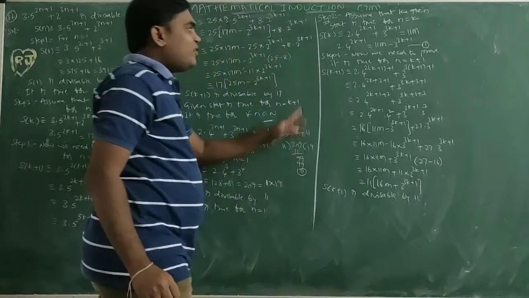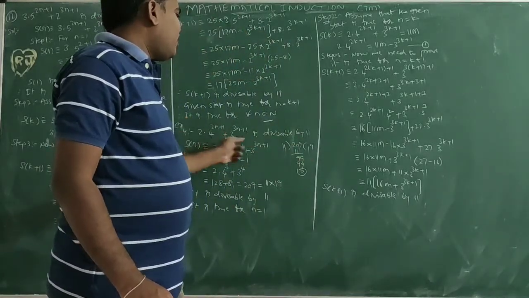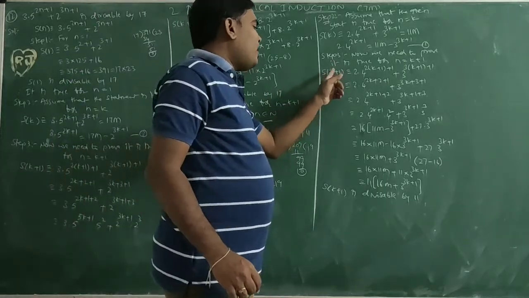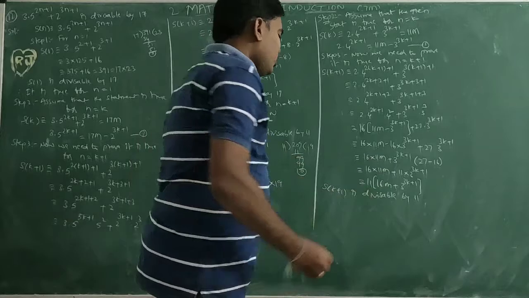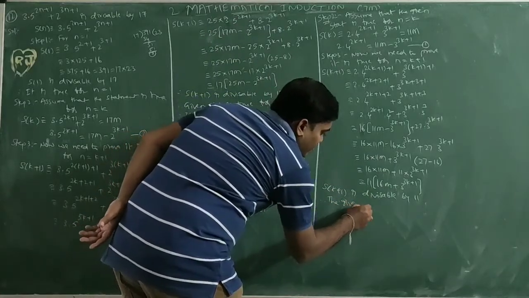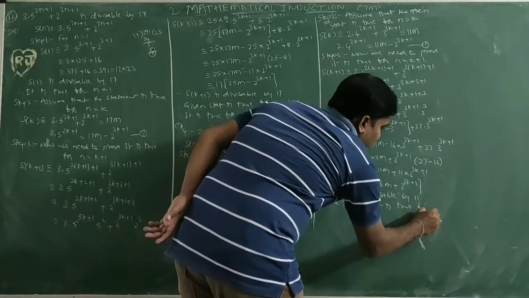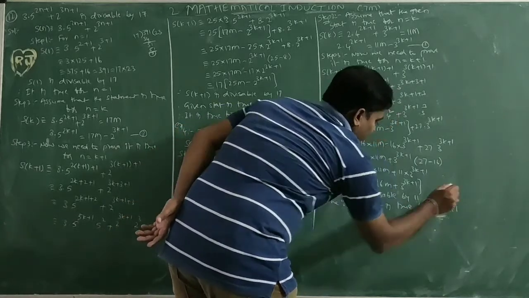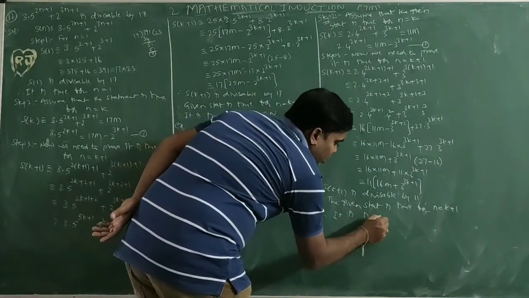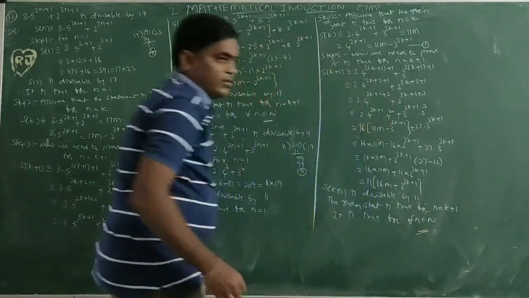So it is divisible by 11. So S(n) is 2. The statement S(n) is divisible by 11. Here, if we are taking n equal to k plus 1, also it is divisible by 11. Therefore, the given statement is true for n equal to k plus 1. Therefore, by induction, it is true for all n belonging to N.